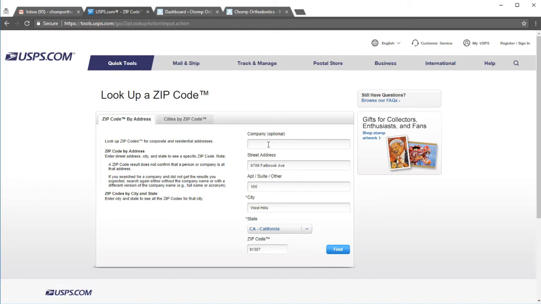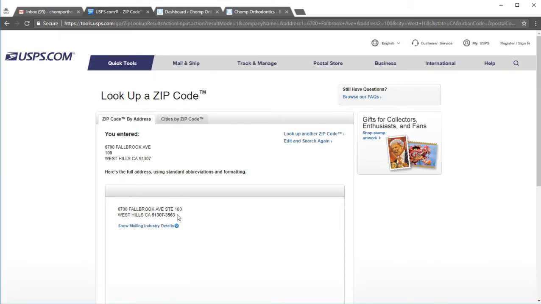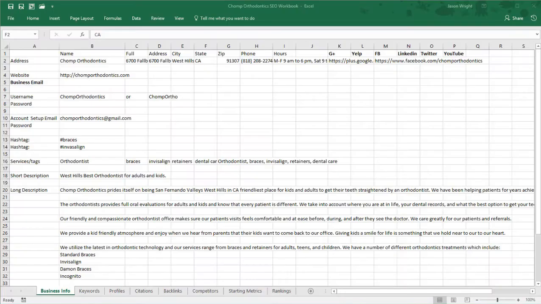So here's the USPS site that we're going to validate the address. It doesn't matter if we put the company name in there. I'm not going to do it for the example because we're looking just to verify the address. So we're going to run our address, and this is what it comes back. This is what it says we should be at. So what we'll do is we'll take that, copy it, and put that into our SEO workbook. Now we're going to add it. I'm just going to paste it here for now.